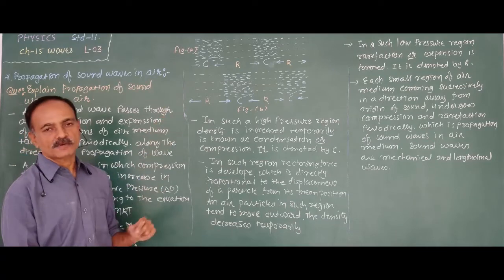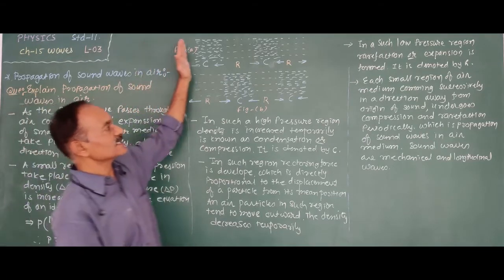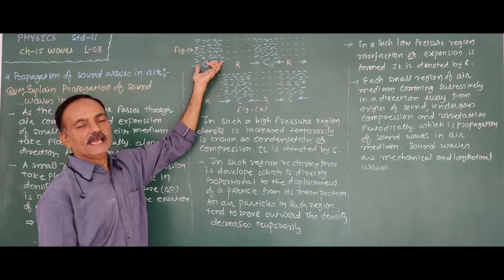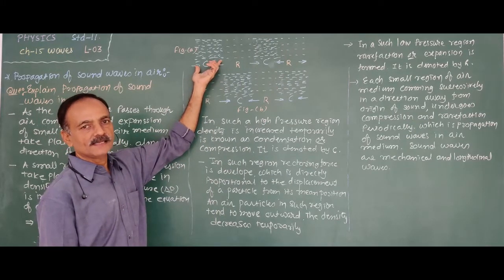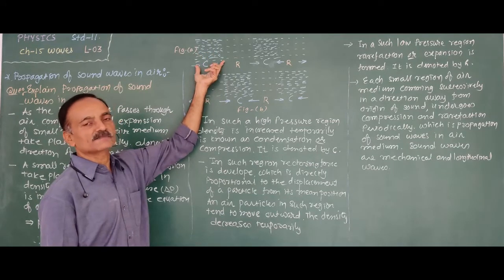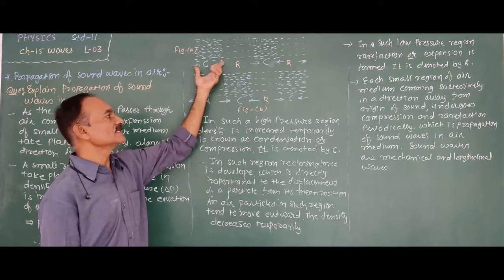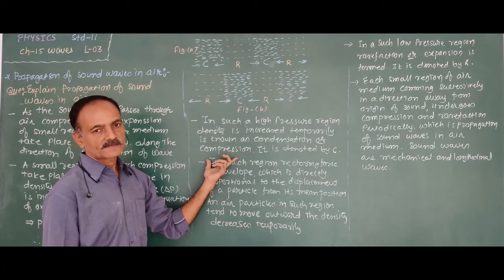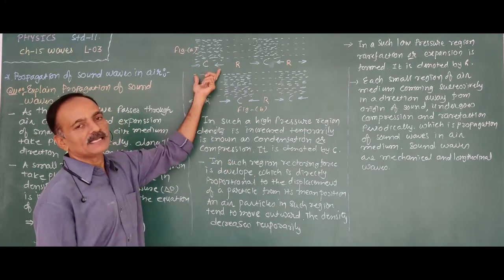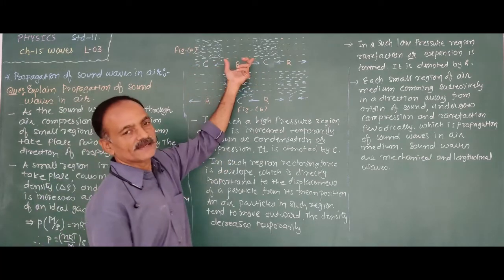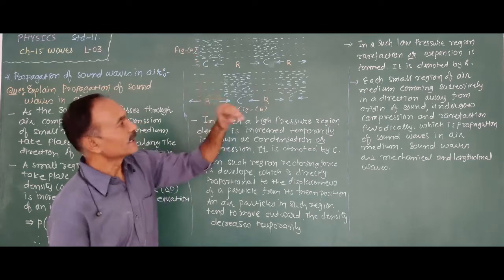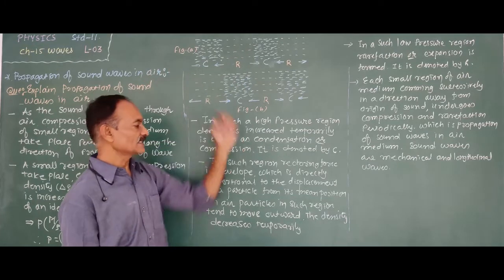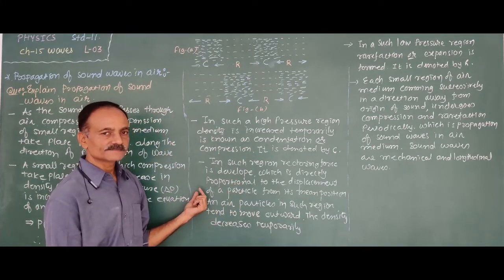Here the two figures are shown. During the propagation of the sound wave in a medium, in this region the air particles come together, therefore the density and pressure of this region increase, and this region is known as condensation or compression. It is denoted by C. Now the next small region, in which the number of air particles is less, therefore the density is less and the pressure is less, is known as the rarefaction.